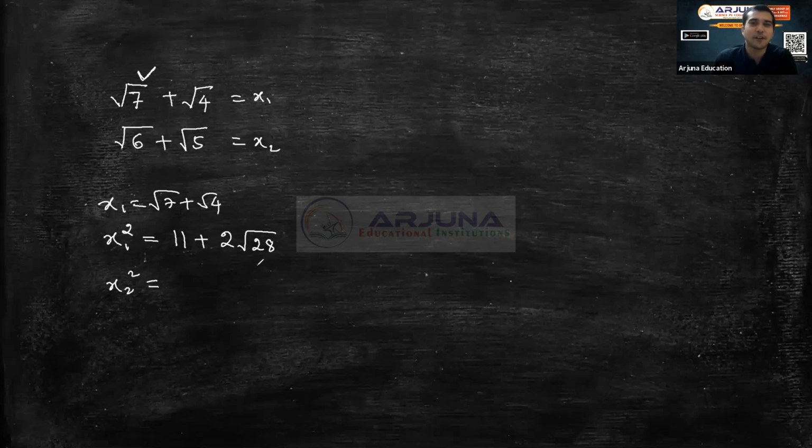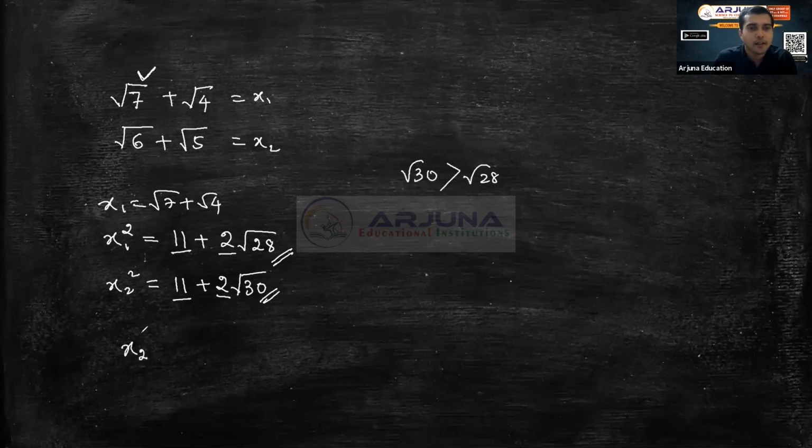So x2 square, what is x2 square equal to? x2 square equals root 6 square plus root 5 square. It is 11 plus 2 root what? 6 into 5 is 30. Fine. So if you observe, this 11 is here, 11 is here. This 2 is here, 2 is here. So what is the difference now? That is root 30 and root 28. So which is bigger in this root? 30 is bigger. So that means x2 square is greater than x1 square.